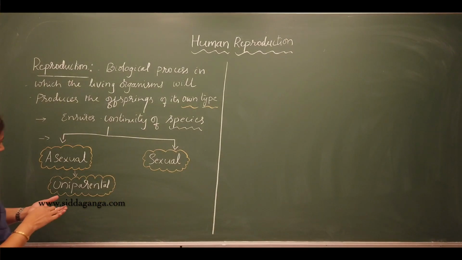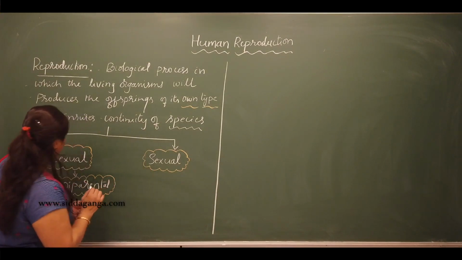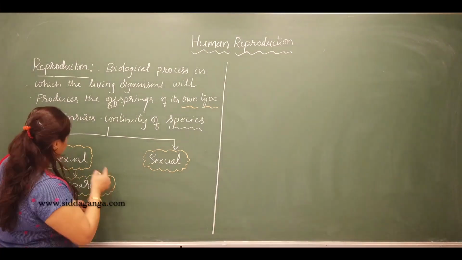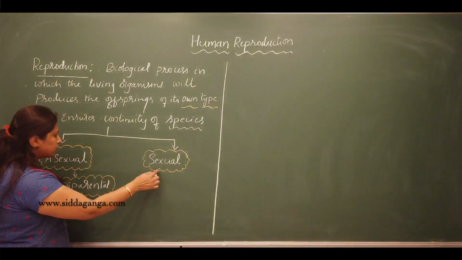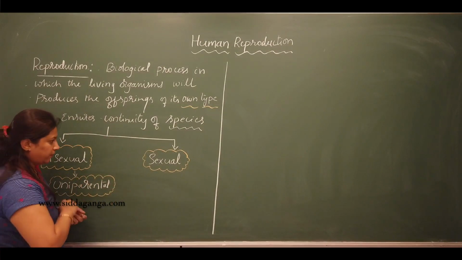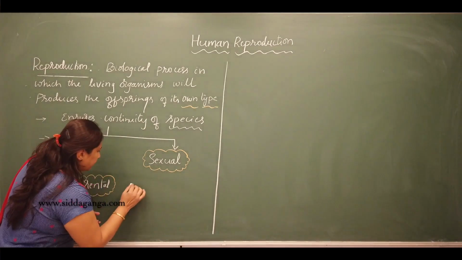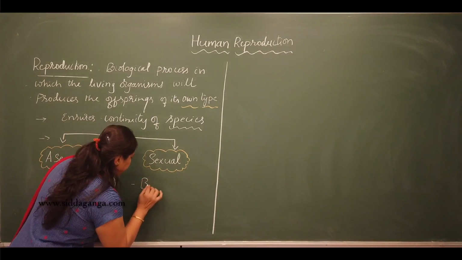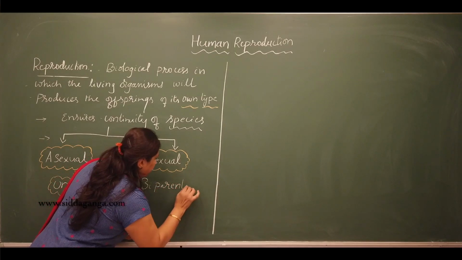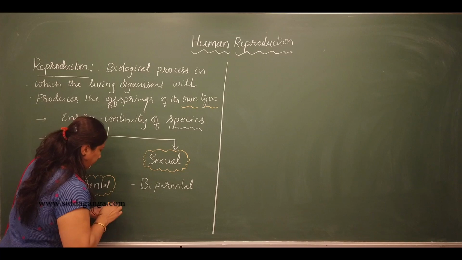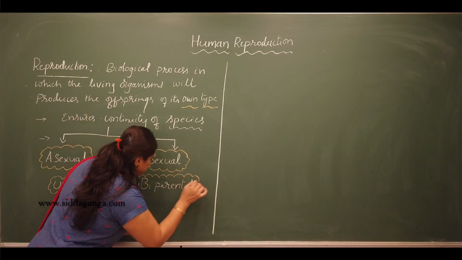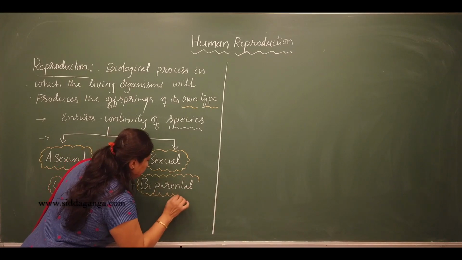Okay, then sexual reproduction. One more mode of reproduction is sexual reproduction. This is a little complicated when compared to asexual reproduction. Sexual reproduction is generally biparental. Biparental because it involves the participation of two parents.